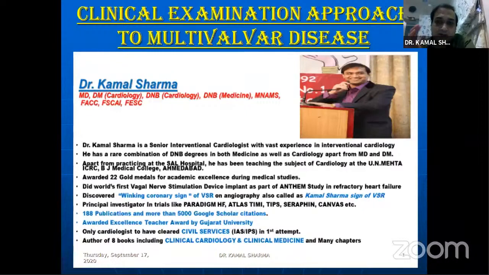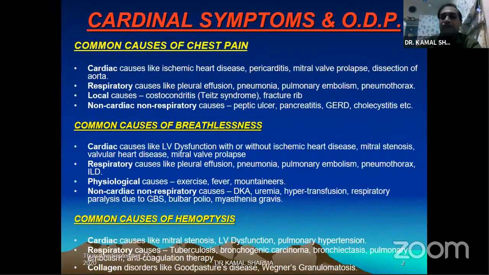This differentiation of the dominant lesion matters, because most of the time most fellows are able to make a diagnosis, there is no problem with that. But when it comes to justifying which one is the dominant lesion, whether it's the aortic valve or the mitral valve, or whether it is the stenotic valve or the regurgitant valve, that also changes the line of management, and it has to corroborate with your X-ray, ECG and echo findings. So your examination findings should start right from the history, and that's what we'll touch upon.